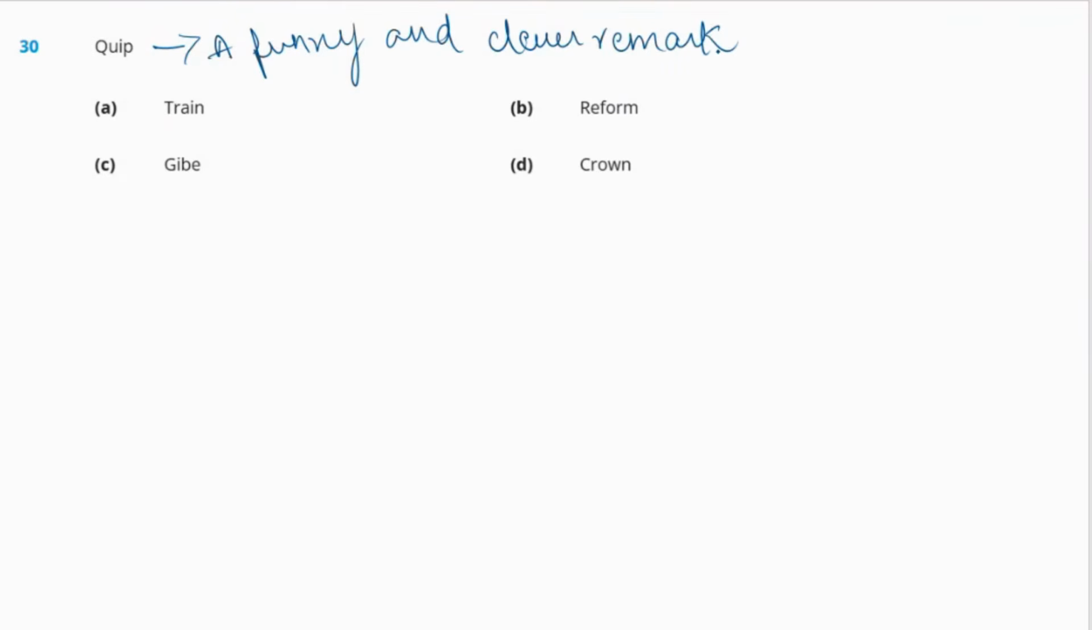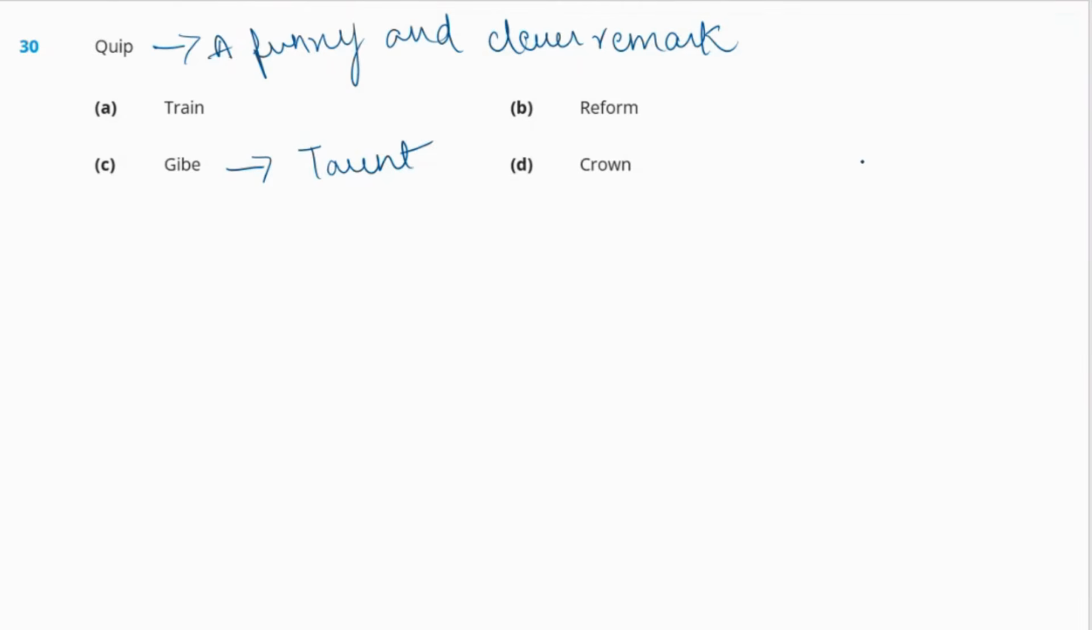Okay, now let us see the meaning of the four options. The first one is train. This train is used in the sense of to educate, to educate or to teach. Next is reform. Reform basically means forming again. Next word is gibe. Gibe means taunt. And the last word is decrown. So we know what crown means.